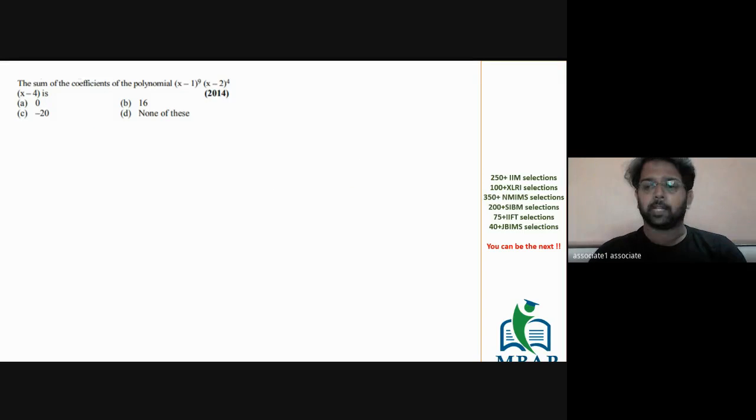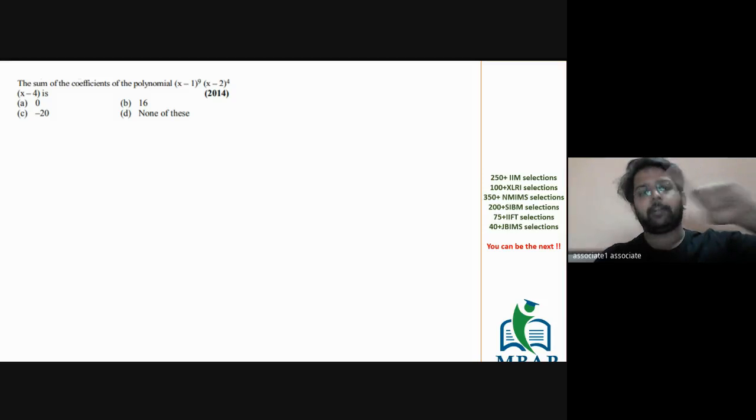Solve this question. At the beginning of the class, I told you there are three kinds of questions based on polynomials or any form of equation. One, finding the number of terms in the given binomial or polynomial expansion. Second, finding the coefficient of the given term. Third, finding the sum of all the coefficients.